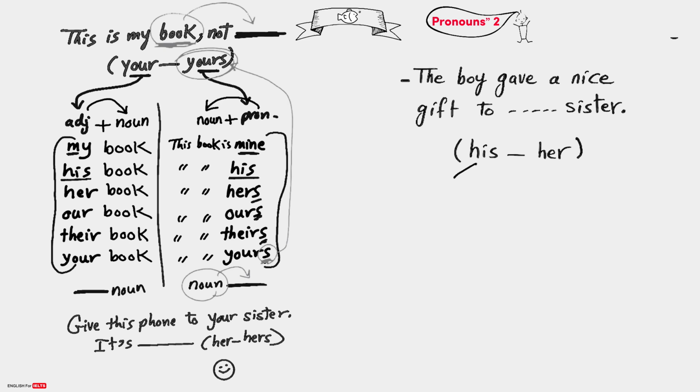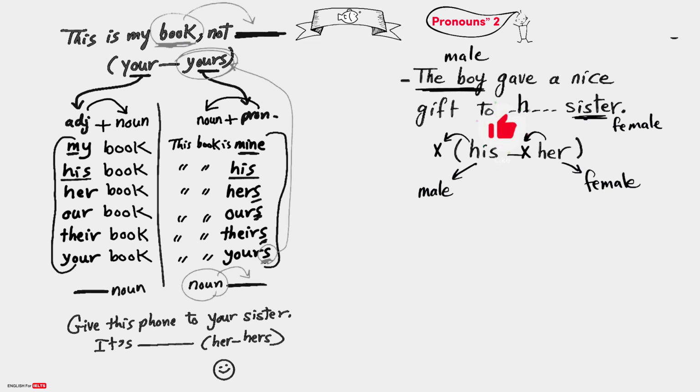So we all know that his refers to a male or a boy. Her refers to a female. But here you see the boy, which is a male, and sister, which is a female. So we have a male and a female in the same sentence. Which one do we follow? Well, the rule is his or her refer to the subject that comes before them. So we follow the boy here. He's a male, so we use his.